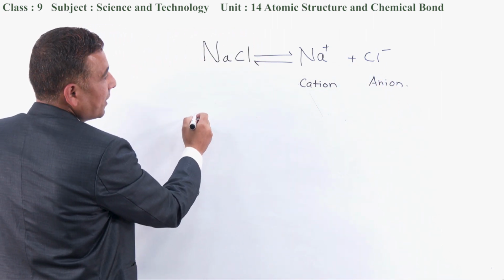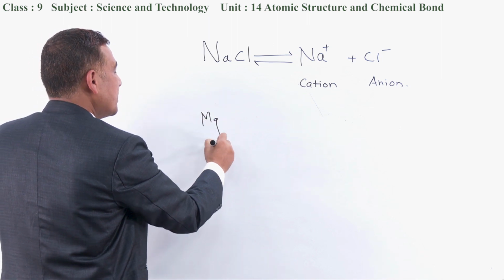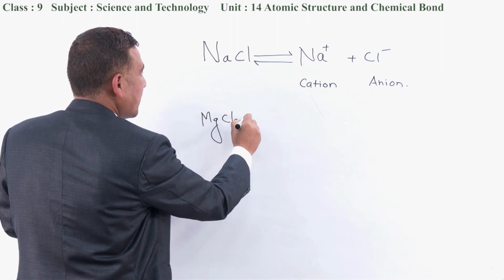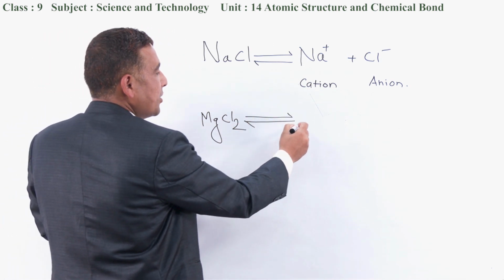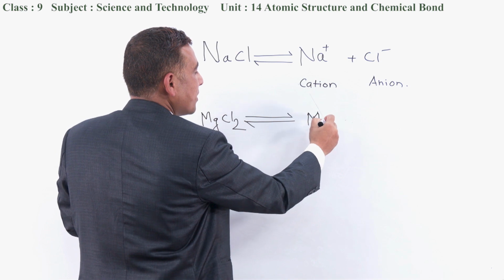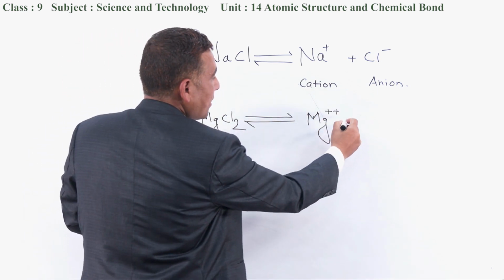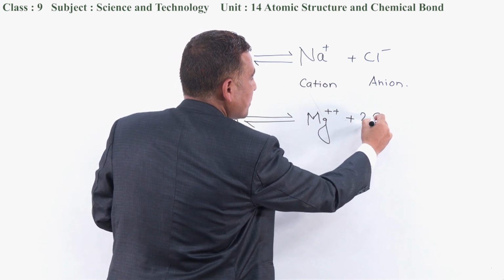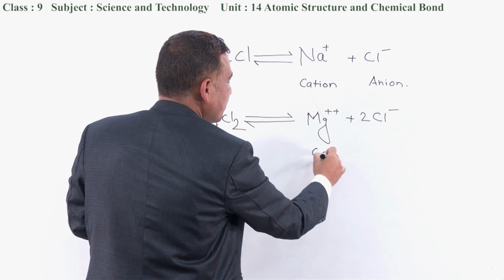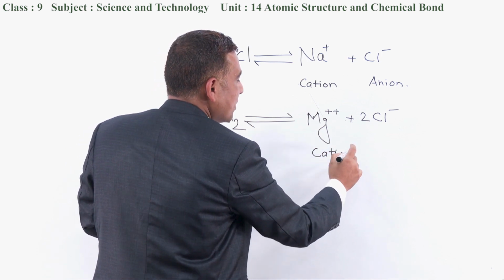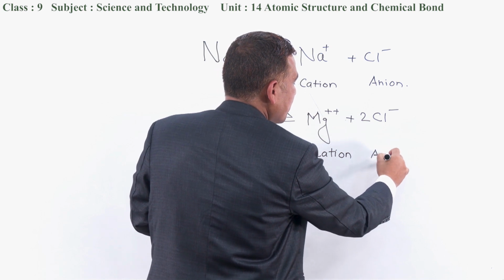Similarly, if you take another example, MgCl2, when you ionize this magnesium chloride, obviously you will get two ions: Mg++ as well as 2Cl-. Mg++ is a cation because it carries a positive charge, and Cl- is an anion.